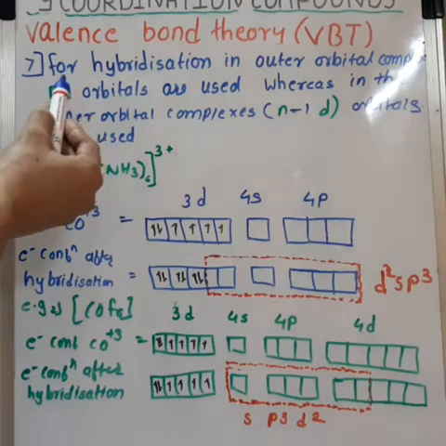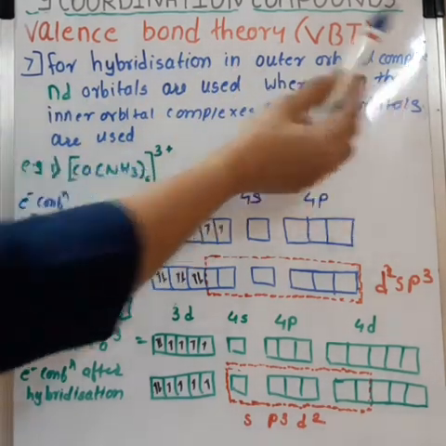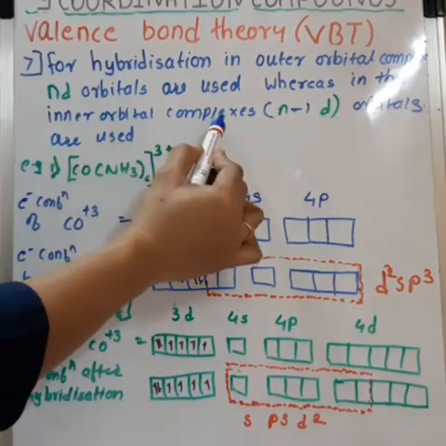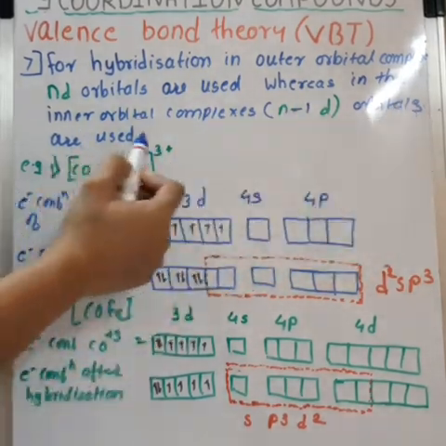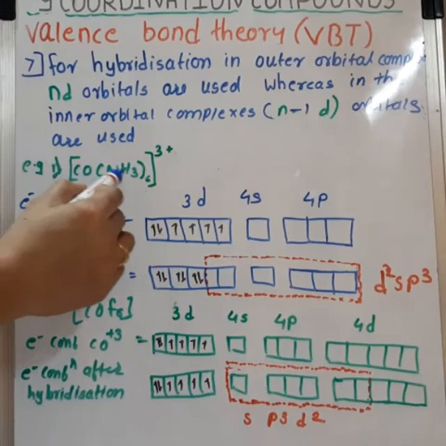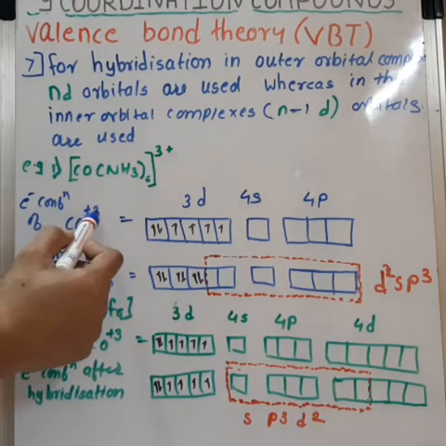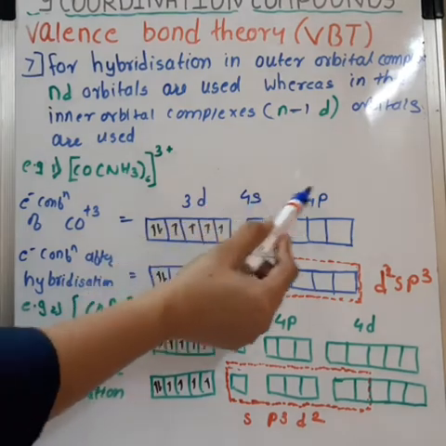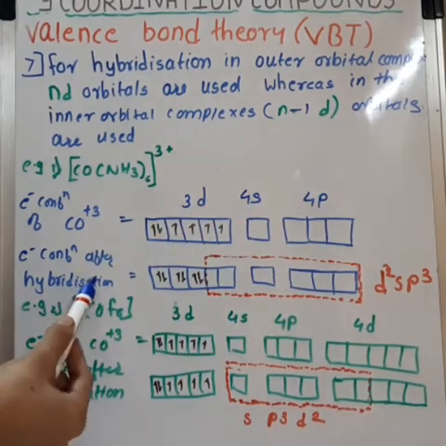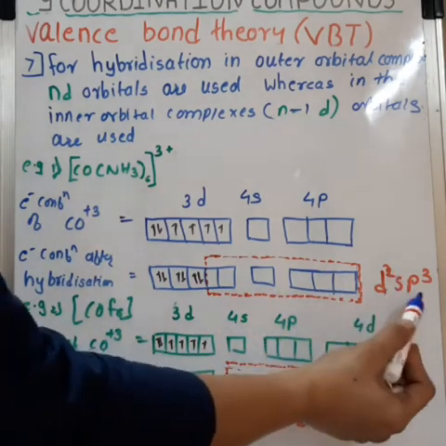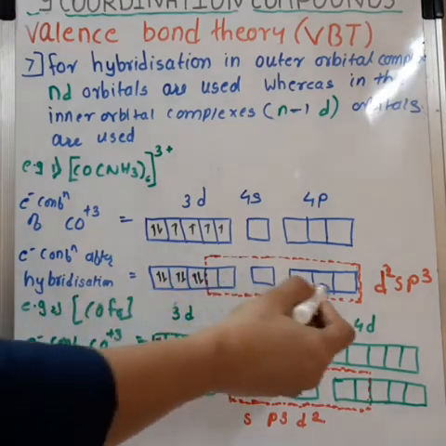Seventh step, for hybridization in outer orbital complexes, nd orbitals are used, whereas in inner orbital complexes, (n-1)d orbitals are used. For example, in [Co(NH3)6]3+ complex, the electronic configuration of Co3+ ion is 3d6, 4s0 and 4p0. So after hybridization, 6 hybrid orbitals are formed as the complex is octahedral. d2sp3 hybrid orbitals are formed.